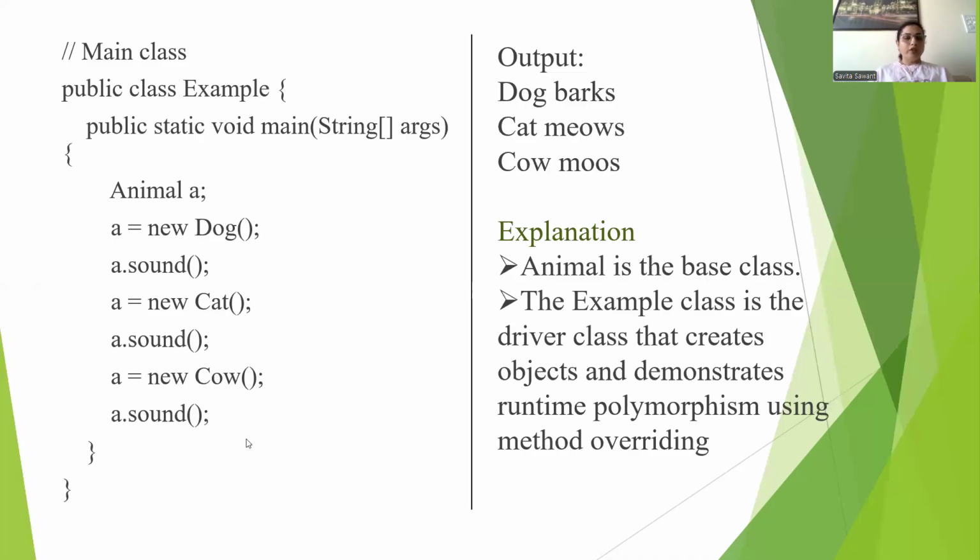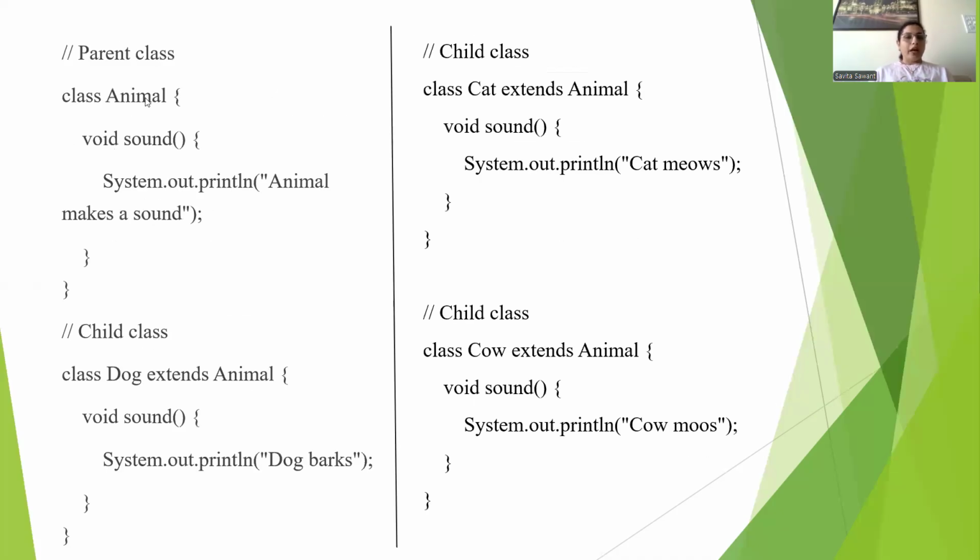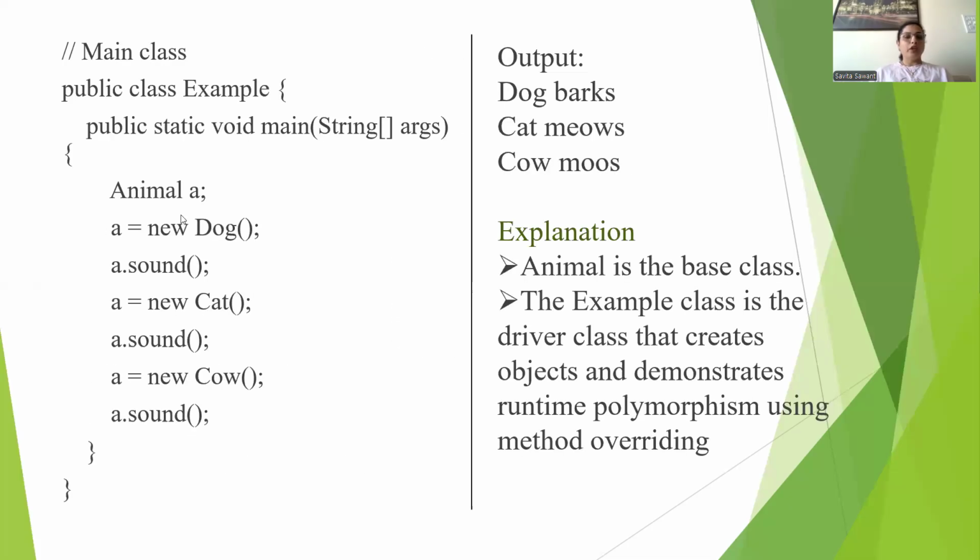The animal class also has the sound method and the dog class also has the sound method. Whenever we create the object of the dog class, it will call the sound method which is there in the dog class.